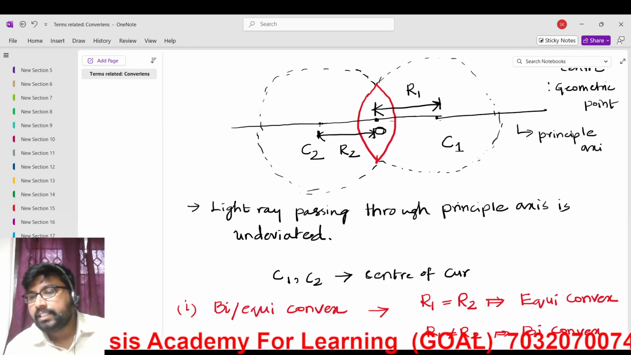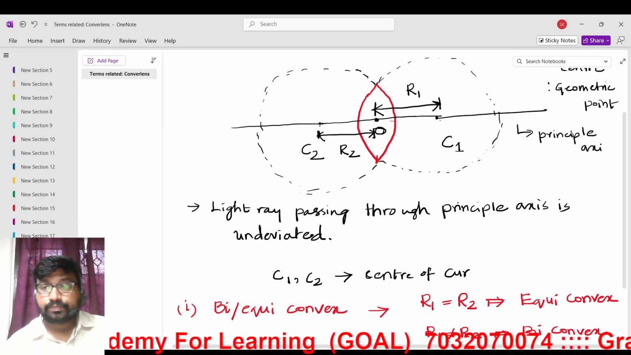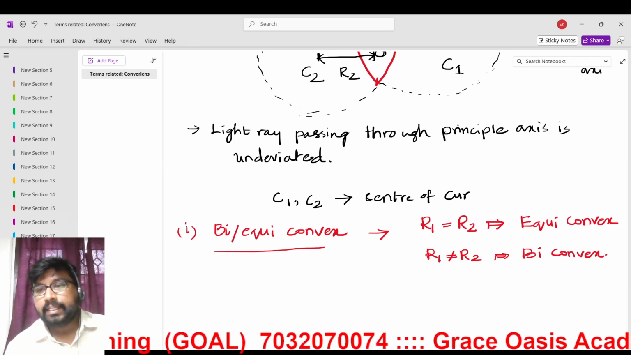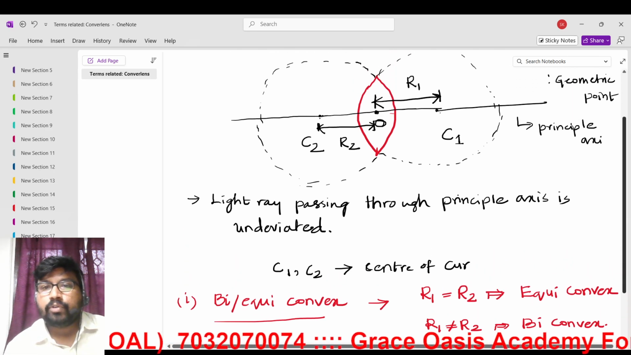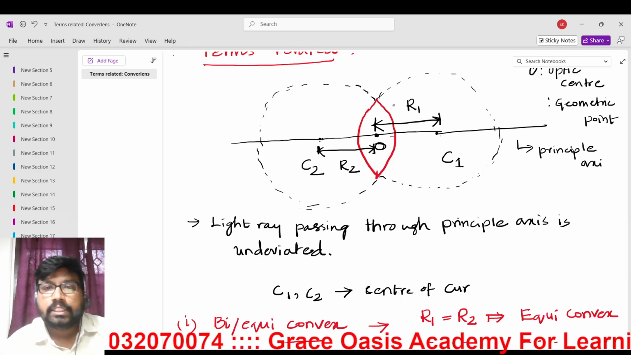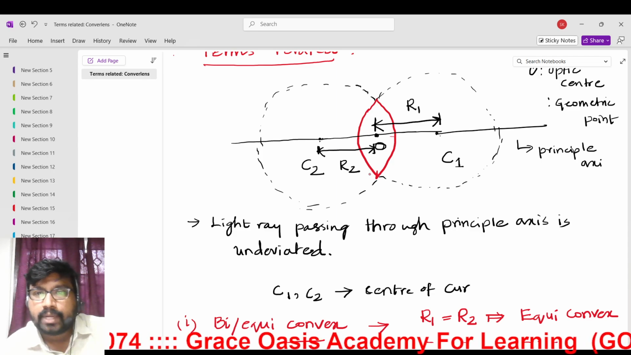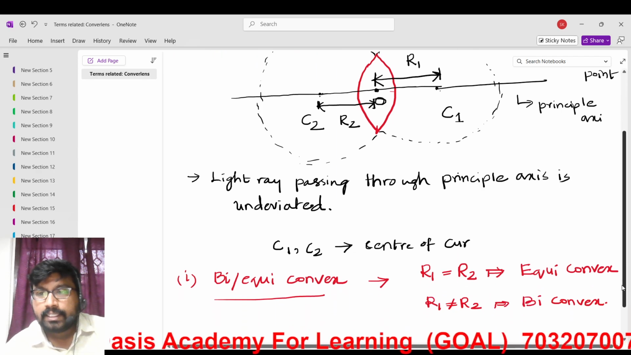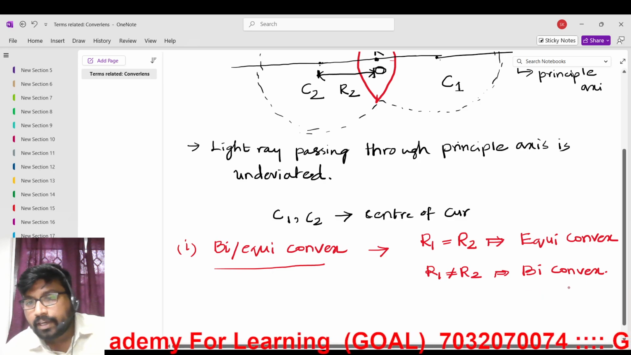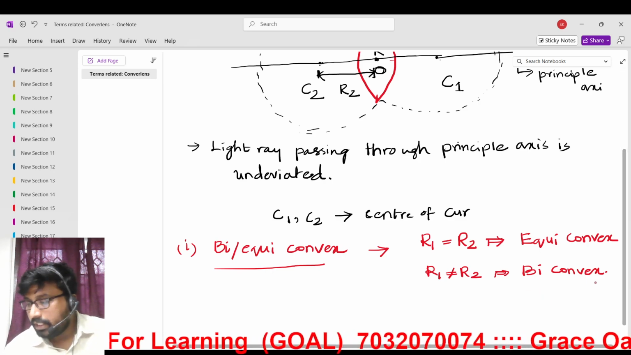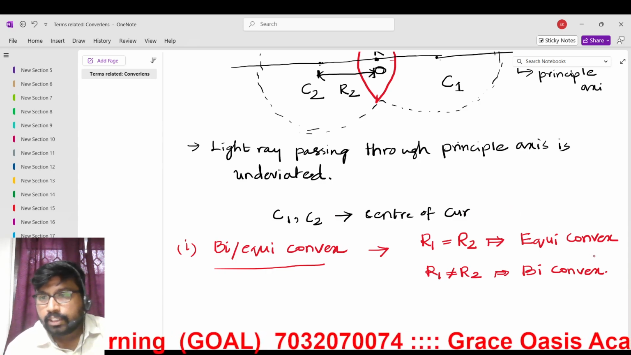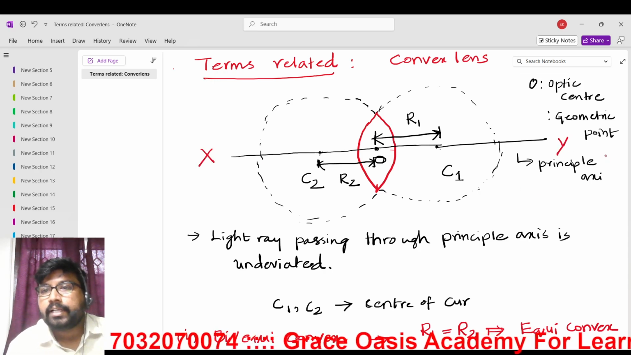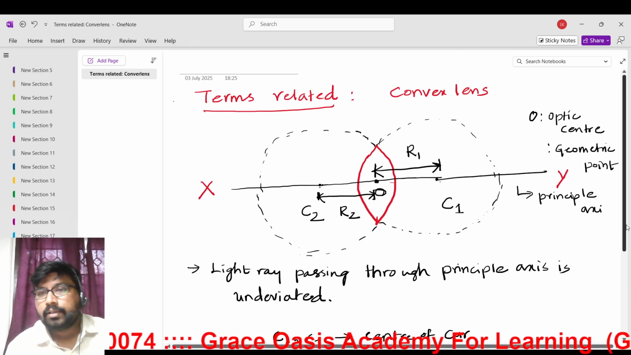Now you understand the difference. Equiconvex and biconvex: if R1 equals R2, the convex lens will be symmetric, equal on both sides. But if it is different, then the curvature also changes slightly, and it will be biconvex. So this principal axis we can represent by XY. Principal axis, you note it down. It is very important.